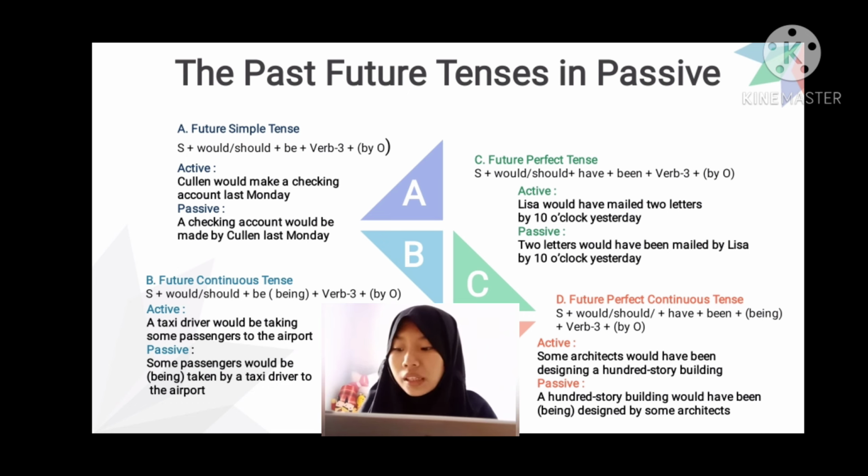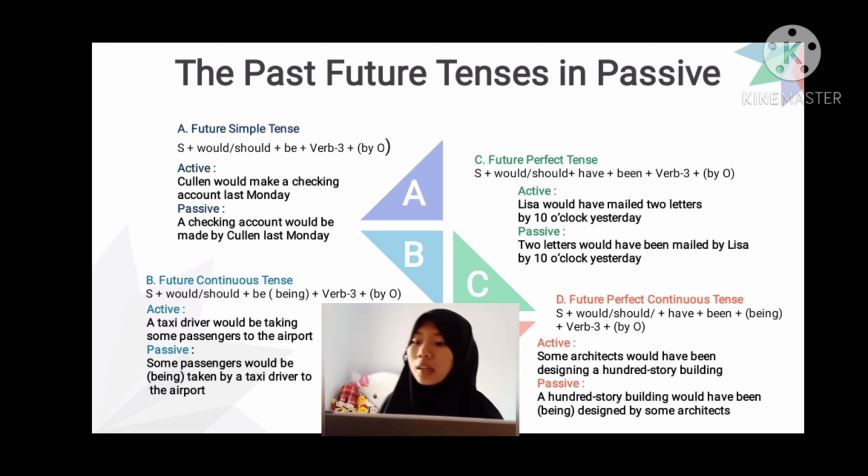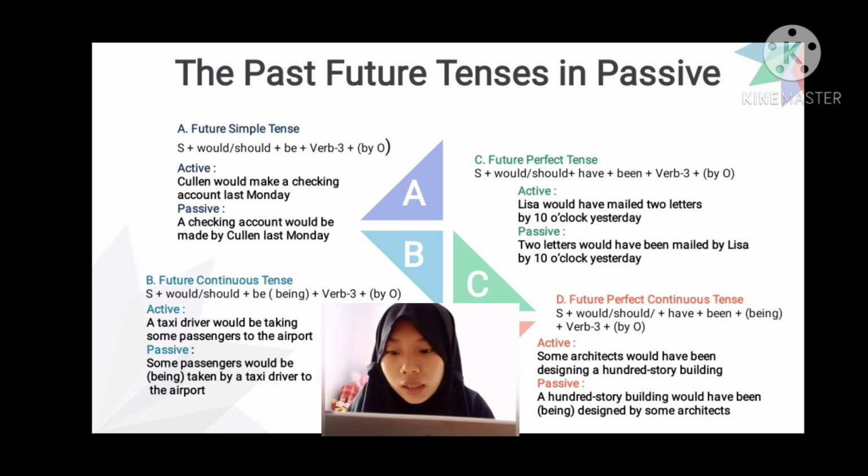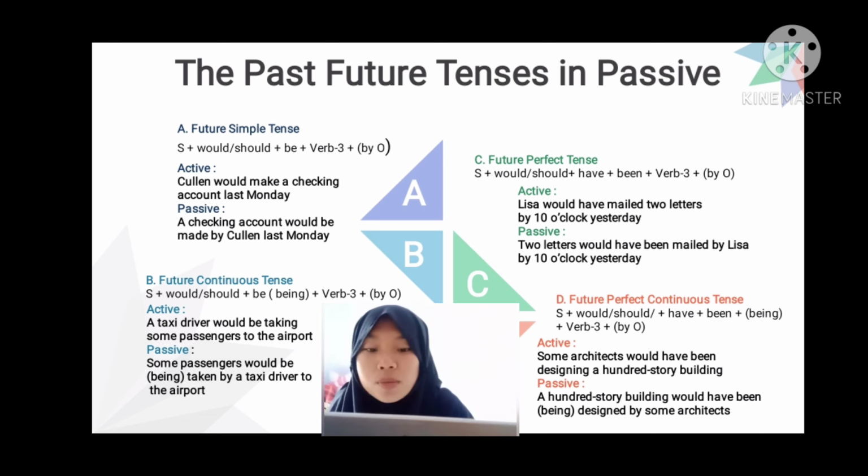A taxi driver is subject. Will be the object in passive. Will be taking. Taking is changed into taken because it's changed into the verb 3. Some passengers is object here, so it will be the object in passive, to the airport. And then the passive is, some passengers will be being taken by a taxi driver to the airport. There's no problem here. And next, future perfect tense, we use